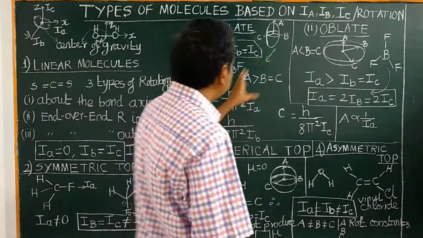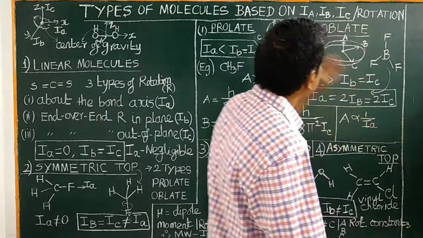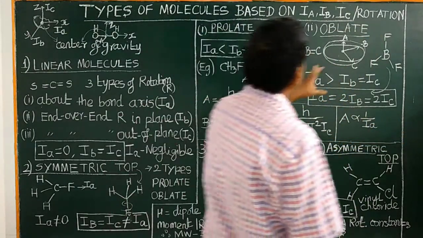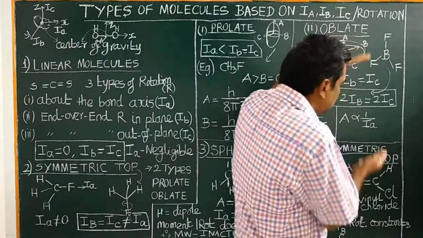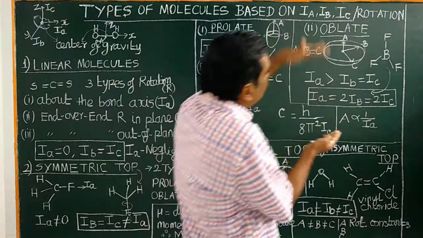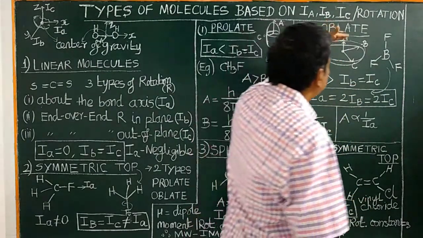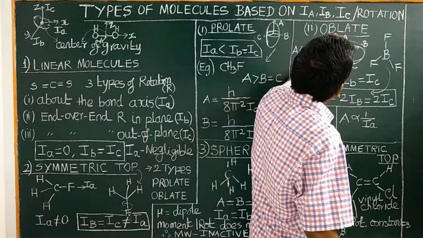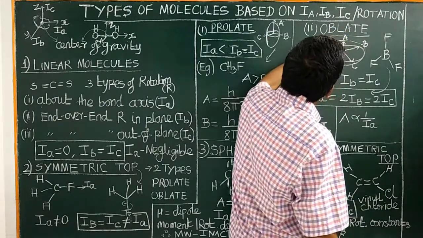So let us consider oblate. In the case of an oblate molecule, the polar diameter is flattened, compressed, like a pressed pumpkin. Therefore, the polar diameter is less than the equatorial diameter, and the equatorial diameter is longer.